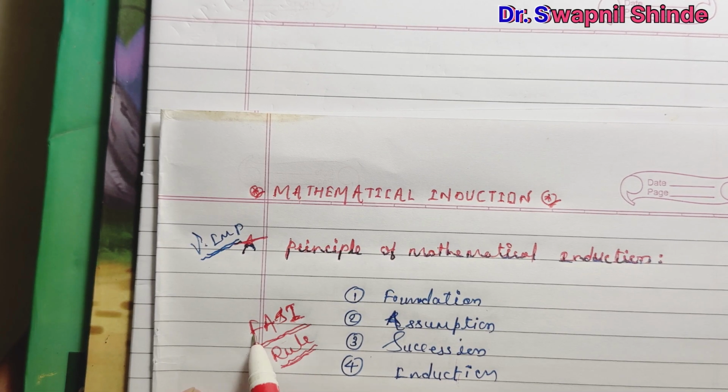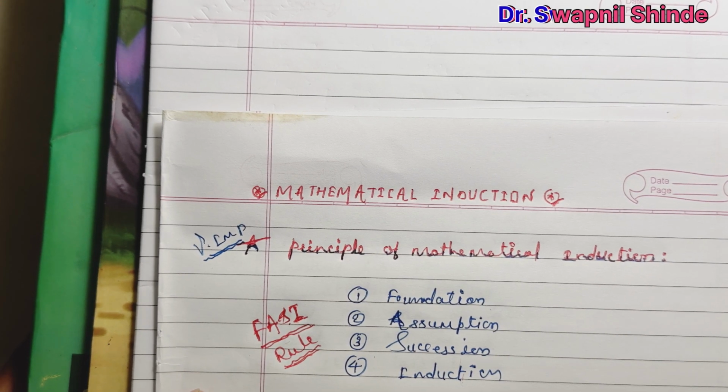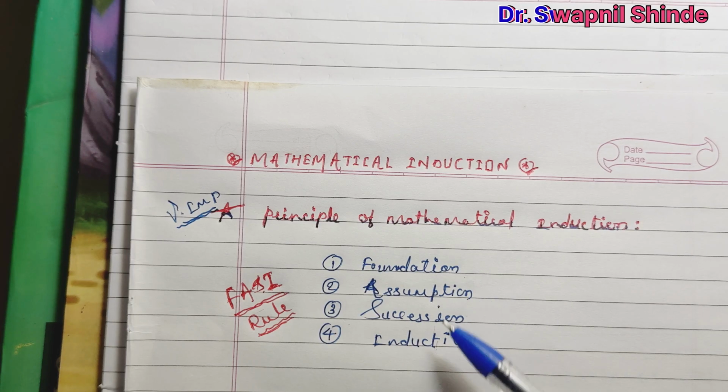F means foundation, A means assumption, S means succession, I means induction. This one is very easy, guys. If you are able to remember these 4 words, you can write the principle of mathematical induction very easily.